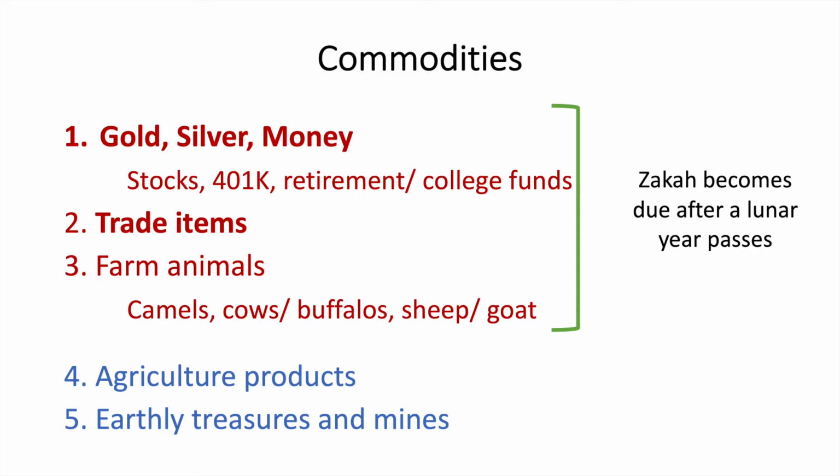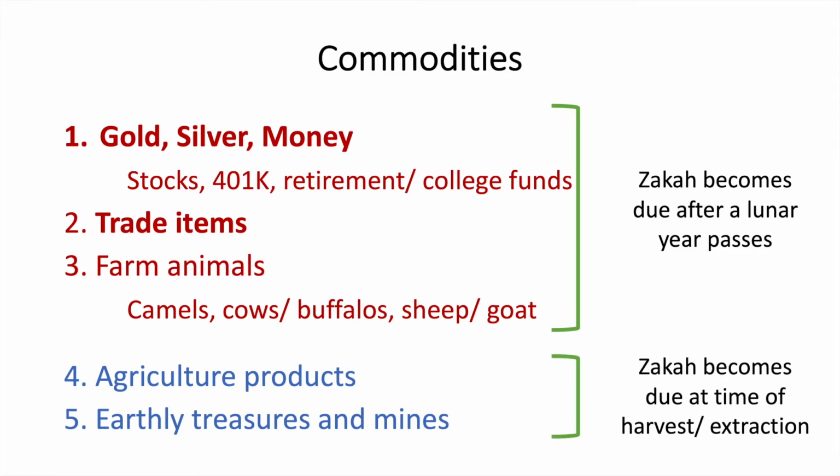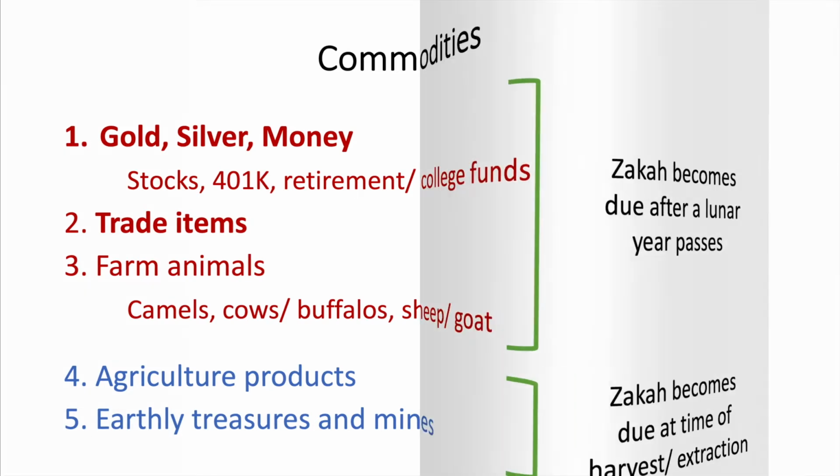Then we have agricultural produce and harvesting, and earthly treasures and mines, and on these last two commodities, zakat becomes due at the time of extraction or at the time of harvest of the crops. You don't have to pass a whole year to give it, but you pay it at the time of the harvest. When it comes to money and wealth, here are some general principles.